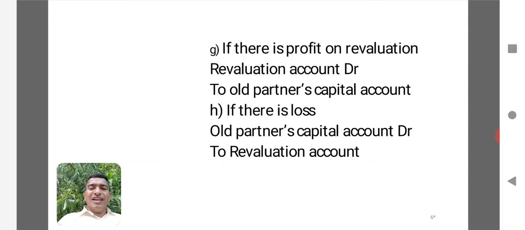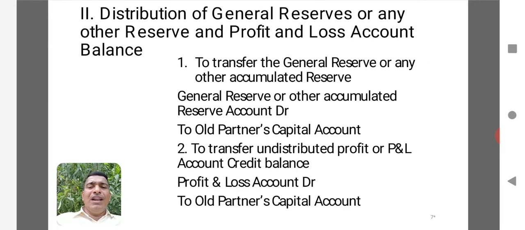But in the case of profit, the entry will be revaluation account debit to old partners' capital account. In the sense, old partners are taken as the givers of the benefit, so that will be credited to their capital account. And in case of loss, the old partners can be taken as the receivers of benefit. So old partners' capital account debtor to revaluation account. These are the entries that will appear in the revaluation account in respect of revaluation of assets and reassessment of liabilities.